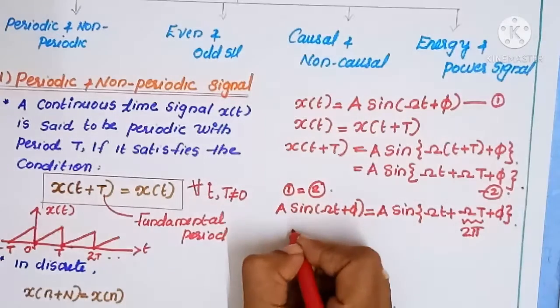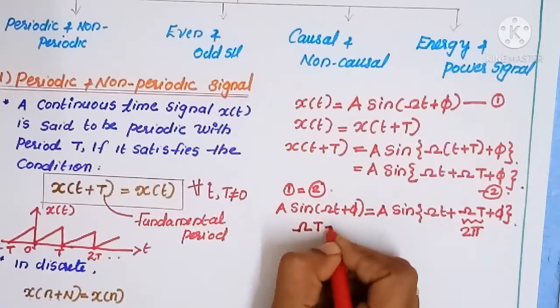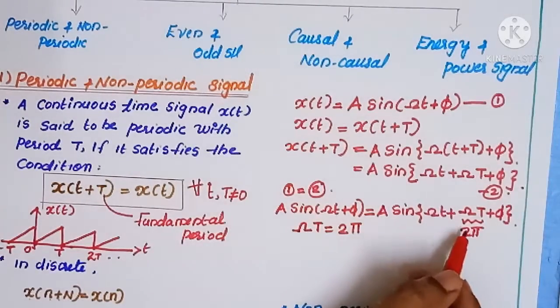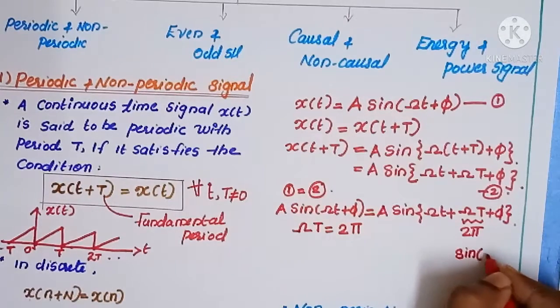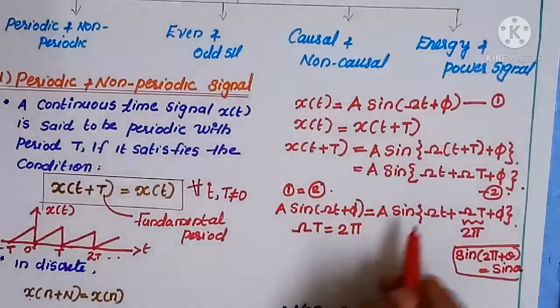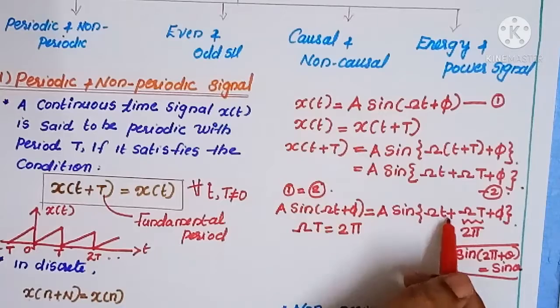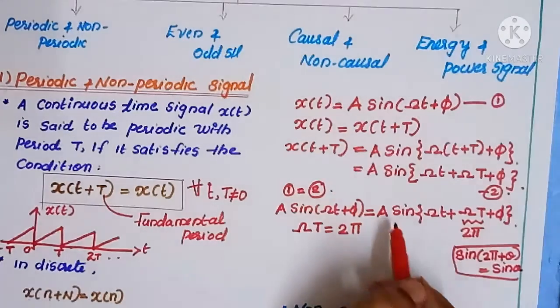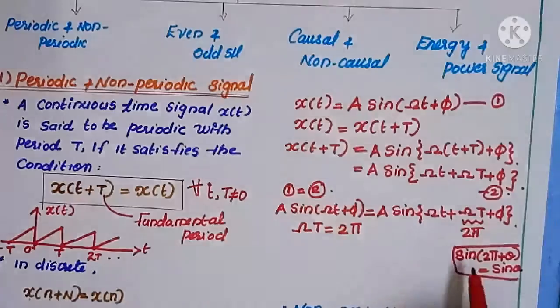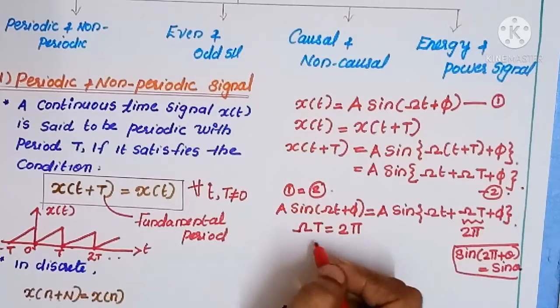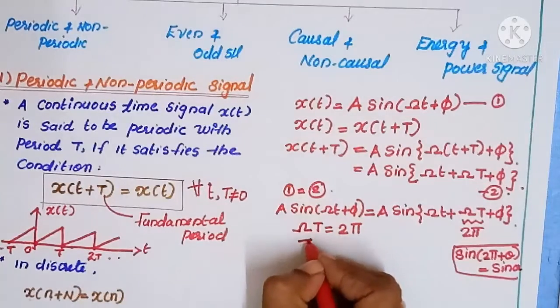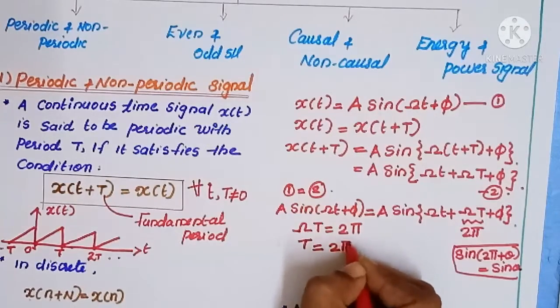So we can write the value here, we take omega T equal to 2 pi. Then what is the formula here? Here we take the mathematical relation, that is sine of 2 pi plus theta should be equal to sine theta. Here I use this formula. So here we take sine of omega t plus 2 pi plus phi, and it should be equal to this formula. That means sine of 2 pi plus theta is equal to sine theta. So here we get omega T equal to 2 pi. From this, the fundamental period T should be equal to 2 pi by omega.